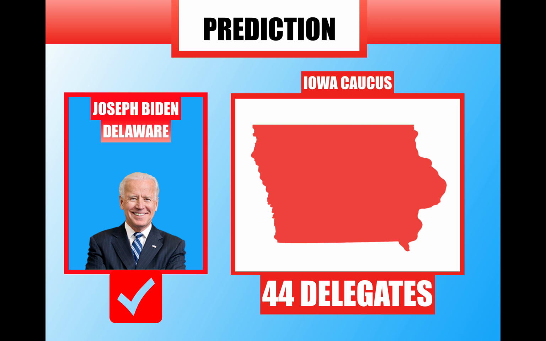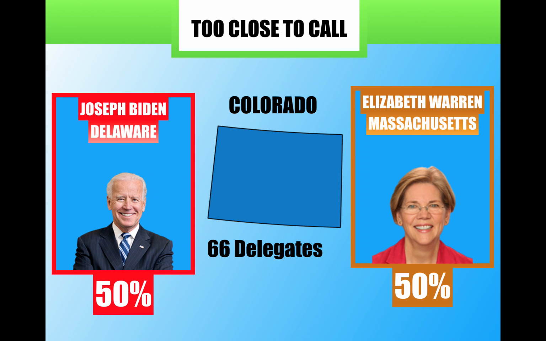Then we have the Joe Biden theme. I'm sorry, it's the Joe Biden victory. So this would be more of a Republican victory because it's already red. But of course, Joe Biden is here because this was the Democratic primary, with the state on the right and the state title on the top. And I would probably put the electoral vote count where the delegates is. And this is the too close to call one.